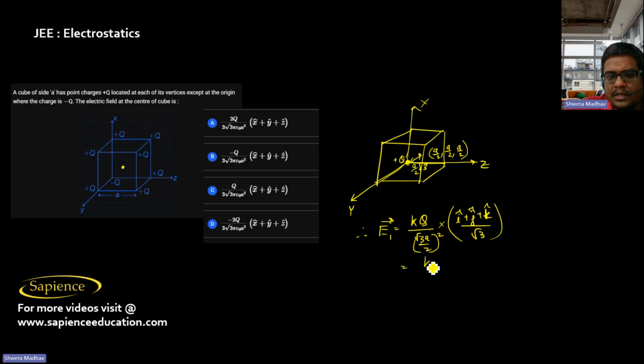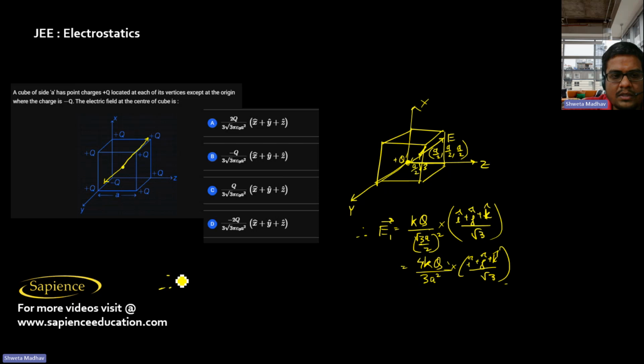Which will be obviously kq, is 4kq by 3a square into i cap plus j cap plus k cap by root 3. So this will be the electric field which will act along this line. So it means that the electric field due to the remaining charges is opposite to that.